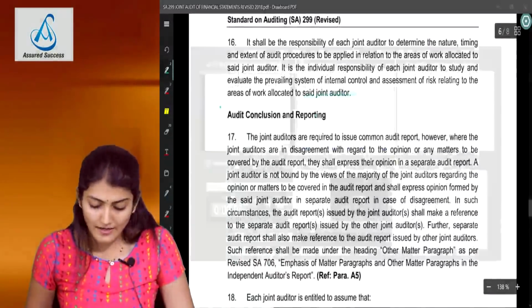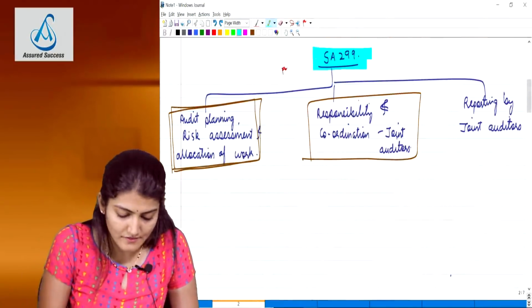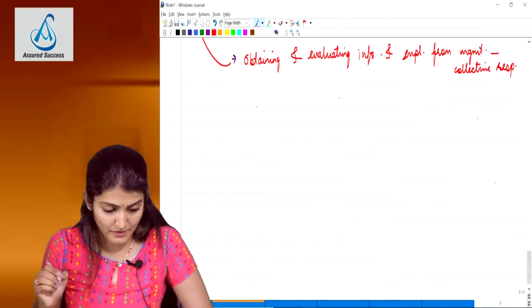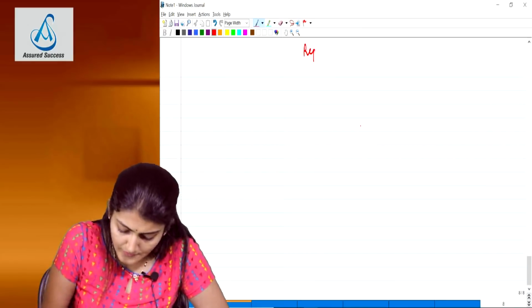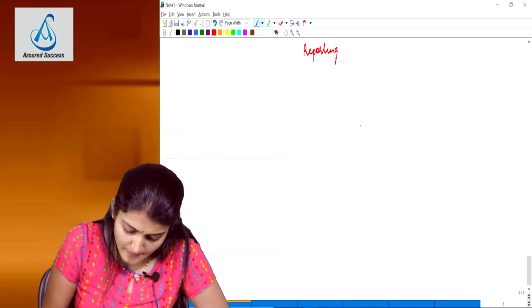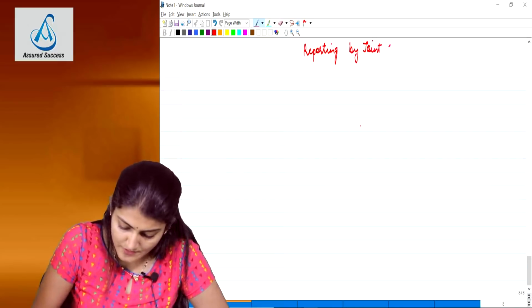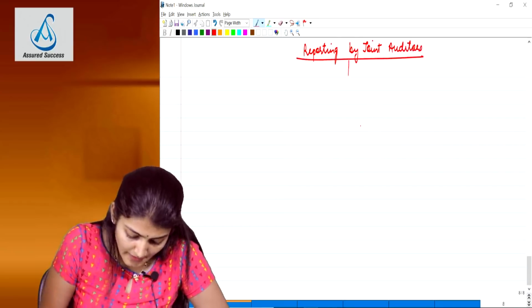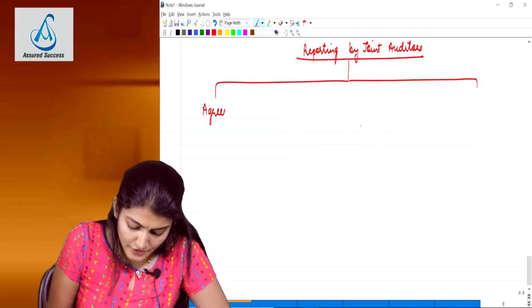Right, and now I come to the last part of the SA which is regarding the audit conclusions and the reporting. Right, the audit conclusions and the reporting. So how many joint auditors in our example? 3 joint auditors, right? So reporting by the joint auditors. Okay, now generally these joint auditors agree upon a common report to be issued.